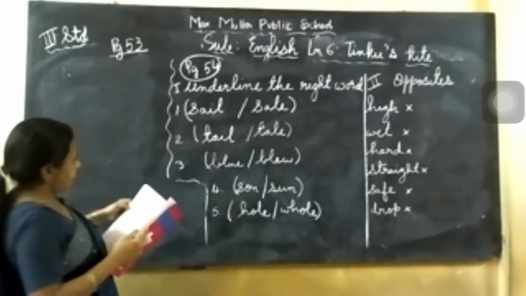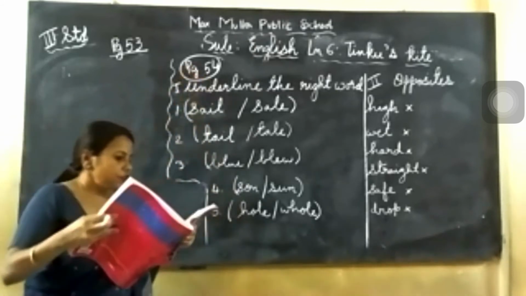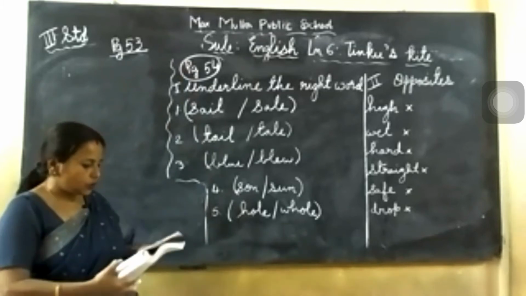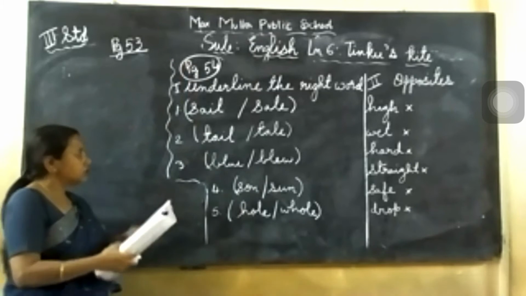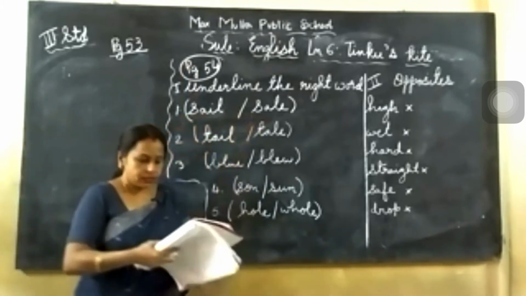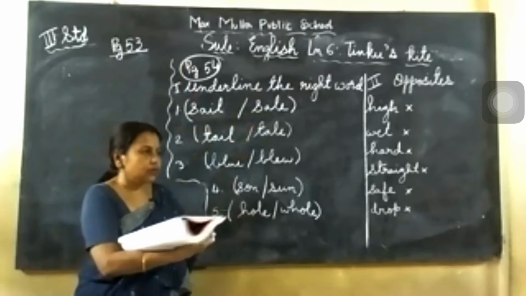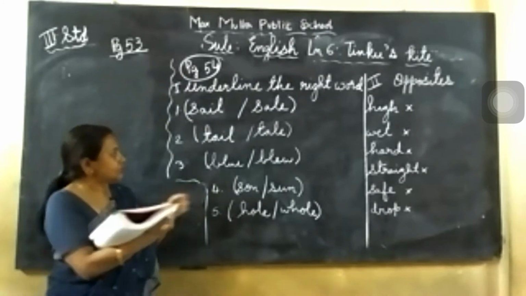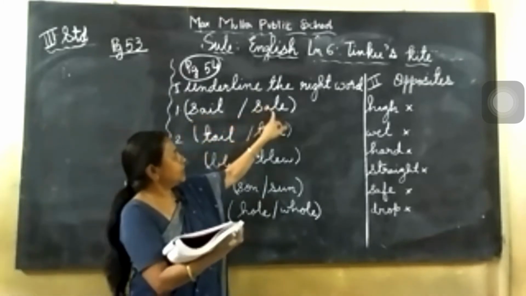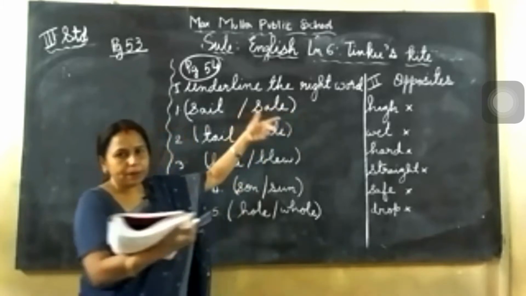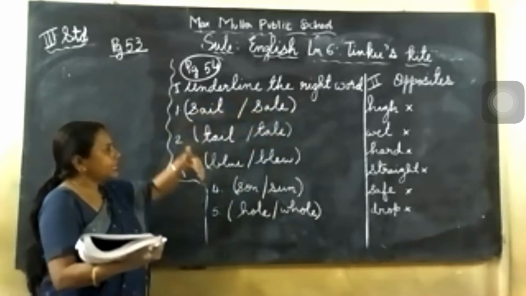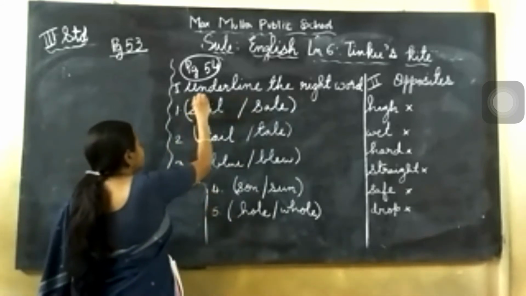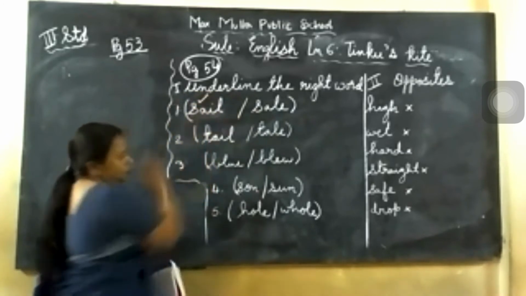Turn the page now. Page number 54. You come here now. Page number 54. Underline the right one. This kind of question I have given in the essay one. So 2 options will be there. Which is appropriate, you have to choose. I have written only the options here. See, ships sail on water in rivers and seas. Boat, ship, it will sail. So that sail is SAIL, not SALE. SALE is purchase. So a boat sailing, moving through the water, that is called sailing. So this option is correct. Understood? SAIL, put a tick for it.